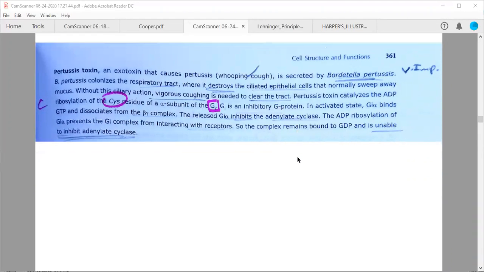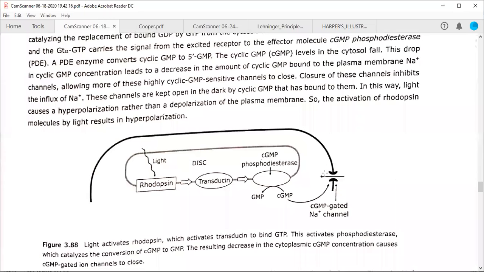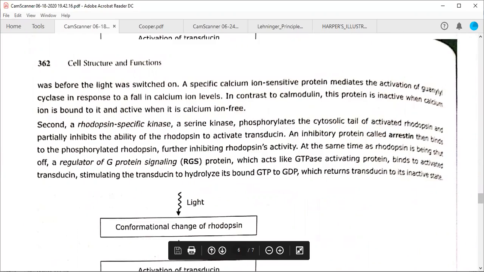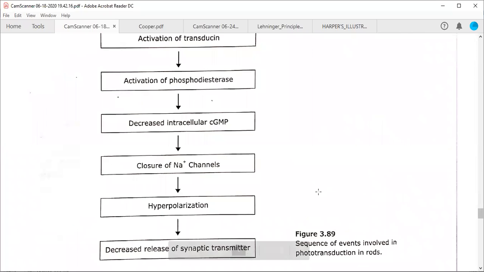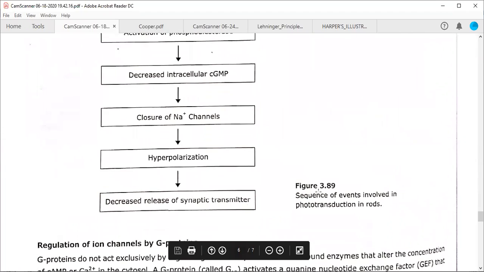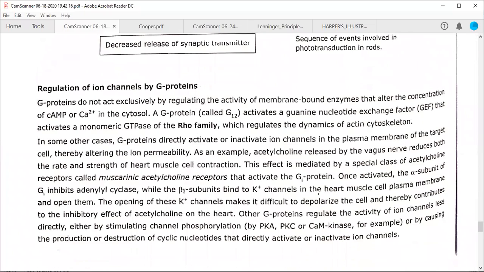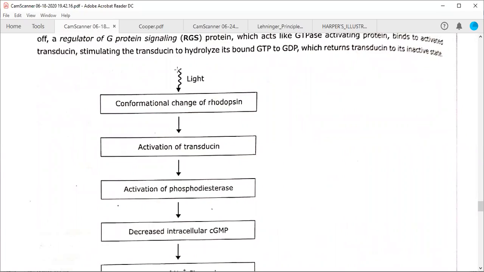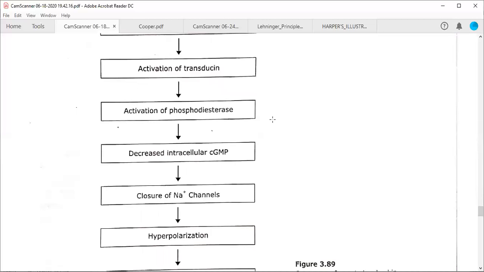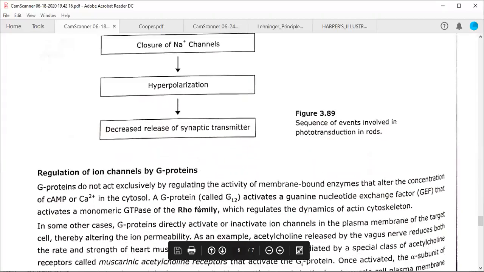Now, the last section of today's class we are going to discuss is actually not given in this particular PDF, so we will move to another PDF. This is not different, because I have scanned this Pathfinder only. But actually this portion is here. It is given after, because we have studied rod cell light activation, which was leading to the conformational change in rhodopsin, activation of transducin and phosphodiesterase, and this led to the hyperpolarization state. So this we have discussed.